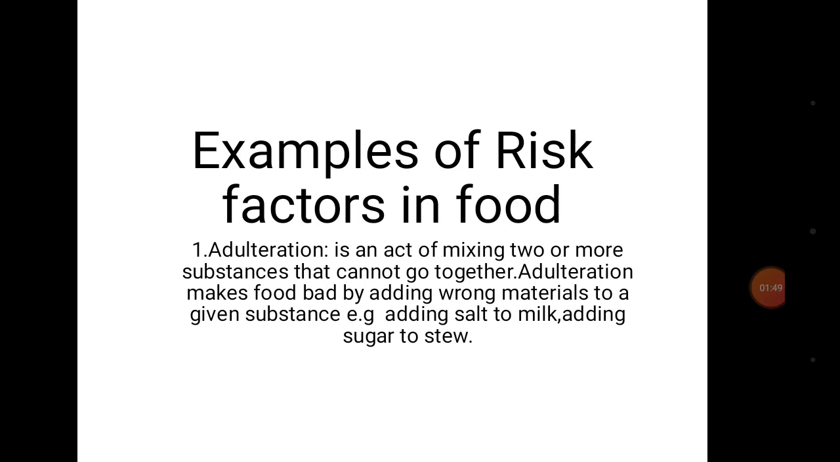This is called adulteration. For example, adding salt to milk, adding sugar to stew, or you adding melamine to milk. This is called adulteration because they cannot go in line together. That is, you putting sugar in stew. Sugar and stew do not go together, so this is called adulteration.